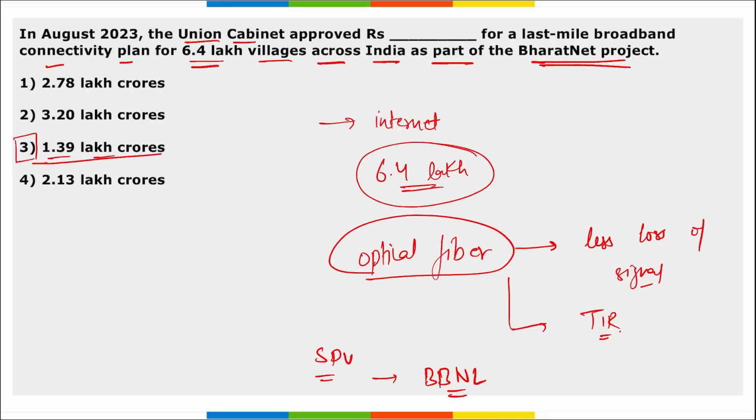So the correct option here becomes 1.39 lakh crore, which was approved by the Union Cabinet for the last mile broadband connectivity plan for 6.4 lakh villages across India, and this was under the BharatNet project.